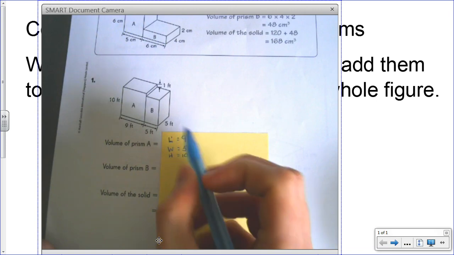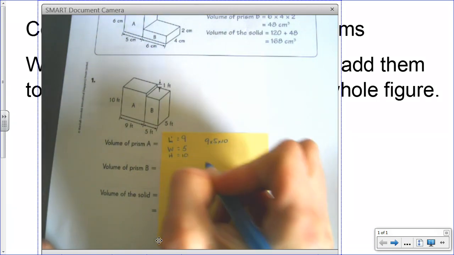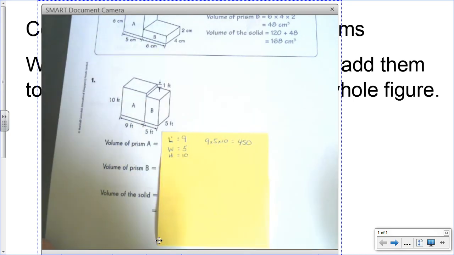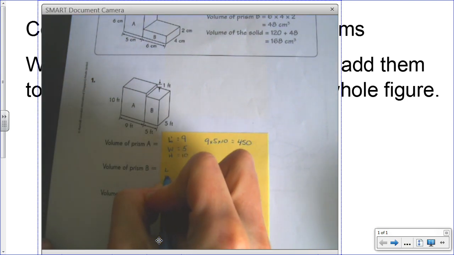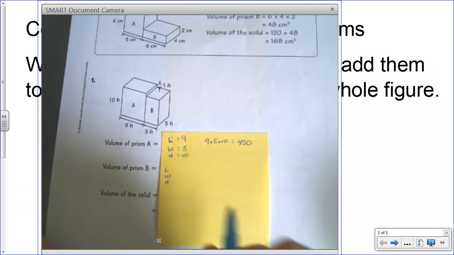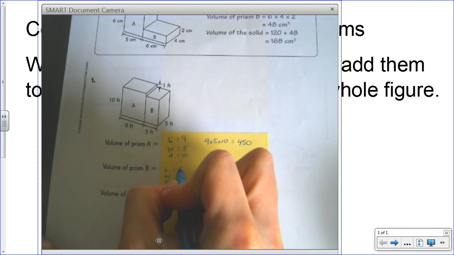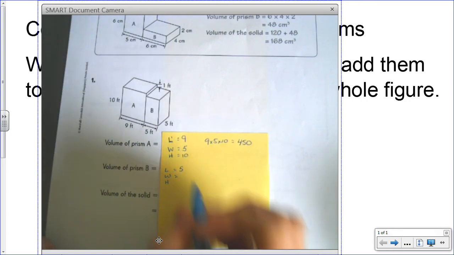So the volume is 9 times 5 times 10. So I know that 9 times 5 is 45 times 10, 450. Okay? For prism B, length, width, height, I'm going to say it's 5 feet long. The width didn't change, it's 5 feet wide.